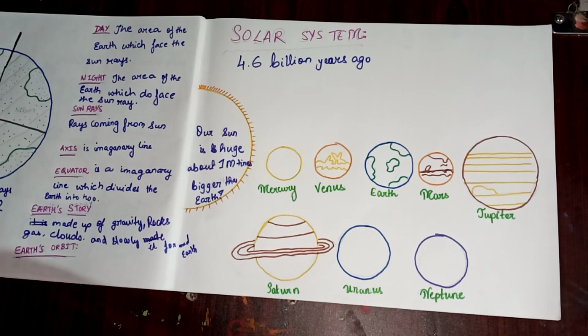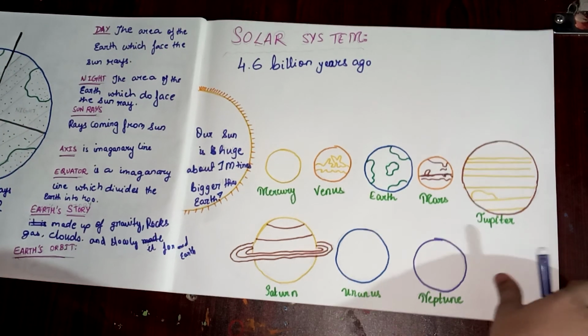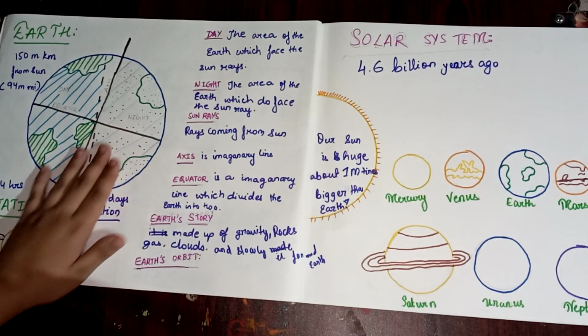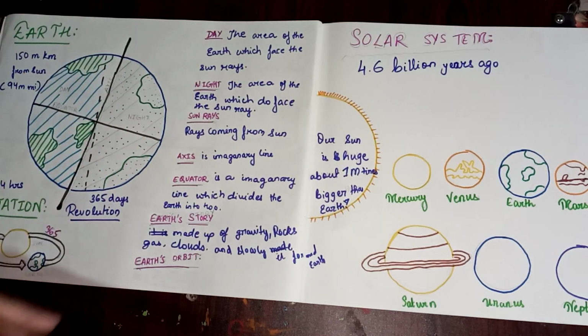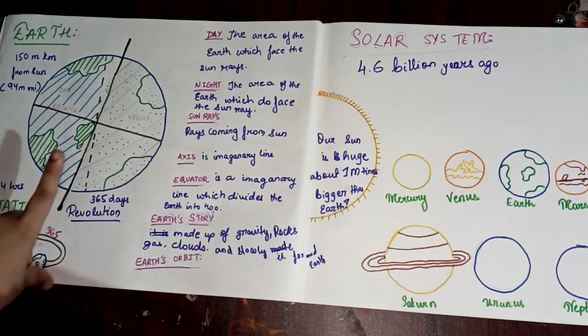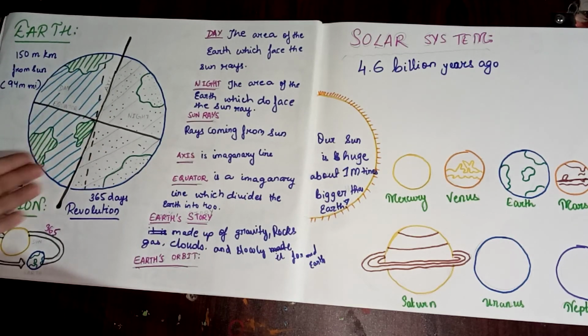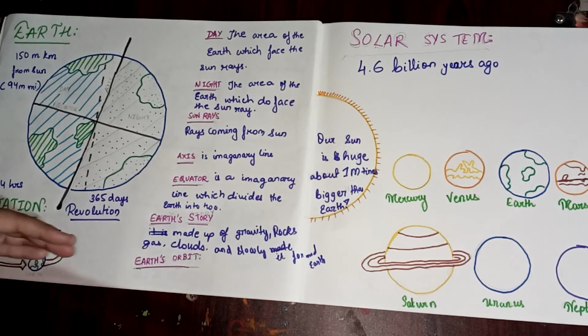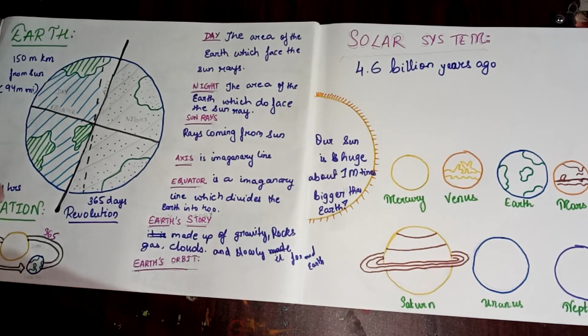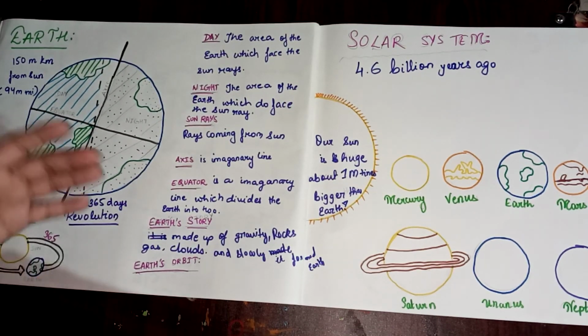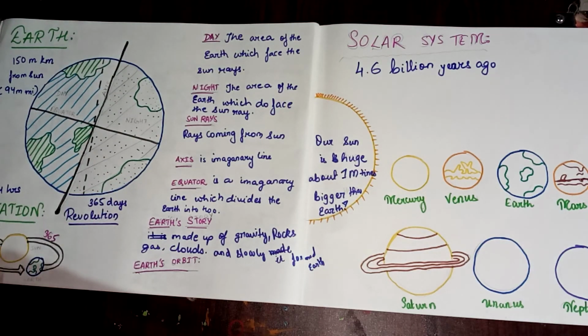So basically this is what the video is about. We can have a recap of what we learned: Earth is a spherical planet, and it has an axis which is tilted a little. It has an equator, the day and night procedure, and northern and southern hemispheres. It has rotation and revolution. Rotation takes 24 hours, revolution takes 365 days, and you can count them as hours also if you want, as per maths.